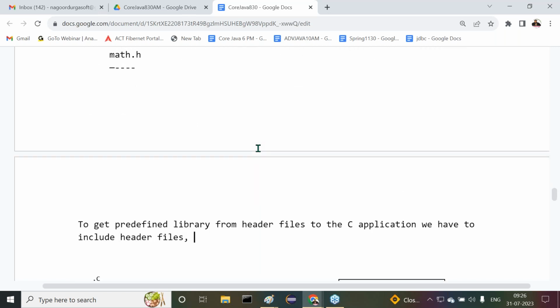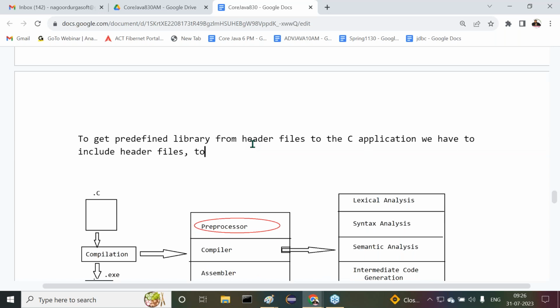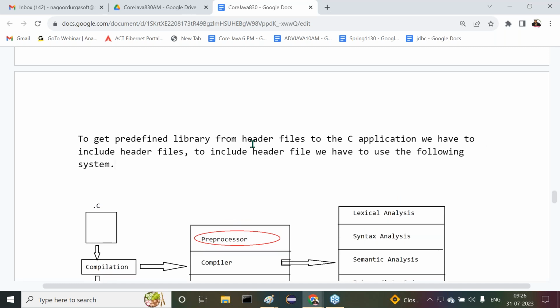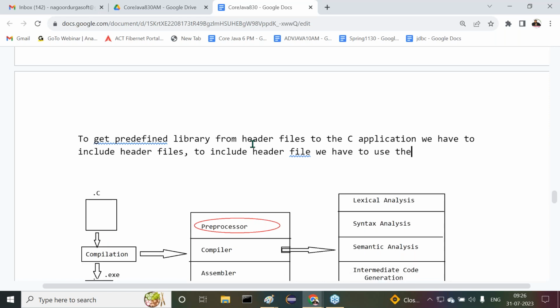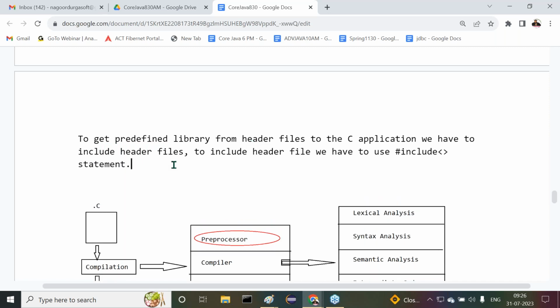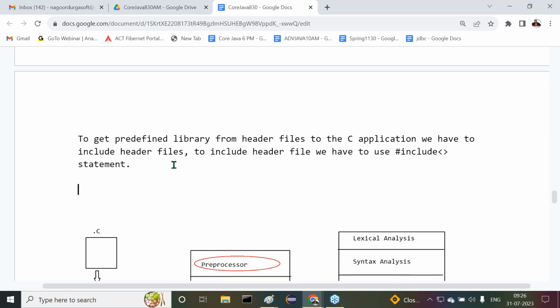To include header files, we have to use the hash include statement. Am I right or not?